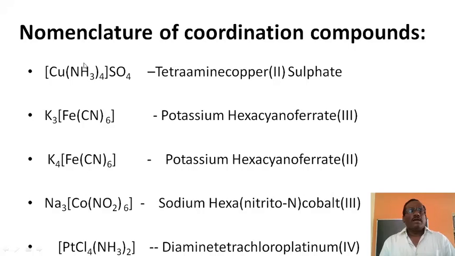Complex ion naming starts with the ligand, ammonia, named ammine. Since there are four, the prefix tetra is used: tetraammine. Then copper, its oxidation state, and sulfate as the anion: tetraammine copper(II) sulfate, since the oxidation state is +2.